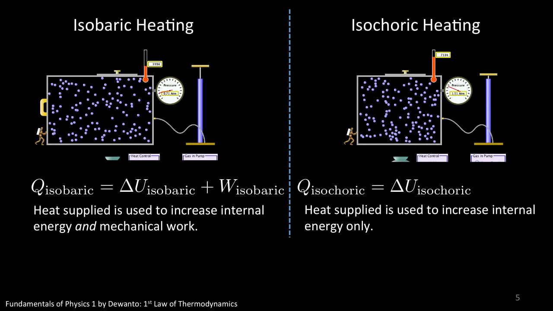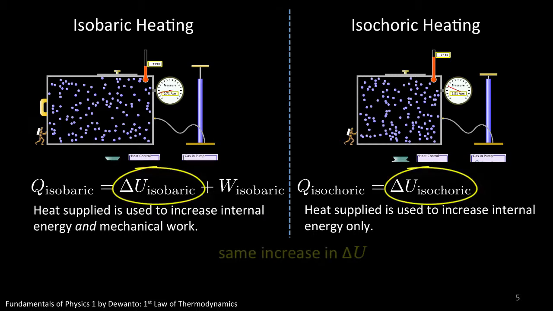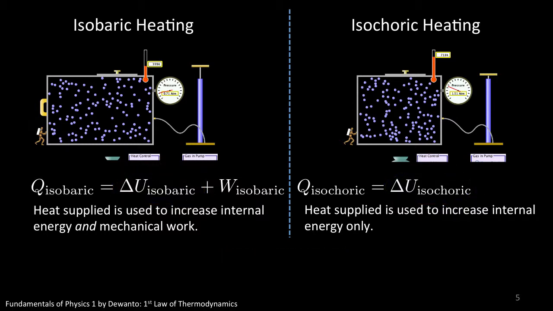However, regardless of the process, whether it is isochoric or isobaric heating, the increase in internal energy has to be the same if we want to increase the temperature of both systems by the same amount. Remember, when we were deriving the equation for internal energy, the change in internal energy depends only on the change in temperature and not the process that happens in between the final and initial temperature. So you can imagine that to increase the temperature of the two systems by the same amount, that is to say to increase the internal energy of the system by the same amount, we definitely have to supply more heat in isobaric heating. This extra heat is actually used by the gas to drive the wall of the container eventually.